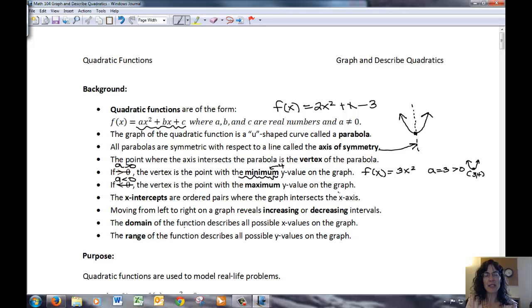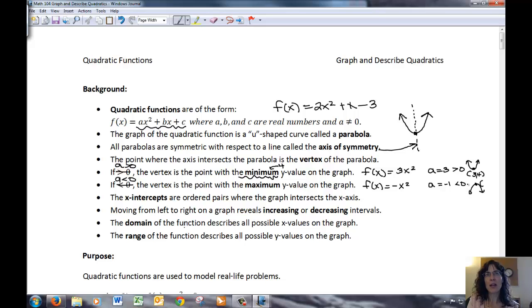If my a is less than 0, and here's an example where that happens, if I have f of x equals negative x squared, then my a is a negative 1, which is less than 0, and that implies that my parabola opens downward, and I'm going to have a maximum, and again I'll use the y value of my ordered pair for the vertex to find what that maximum is.